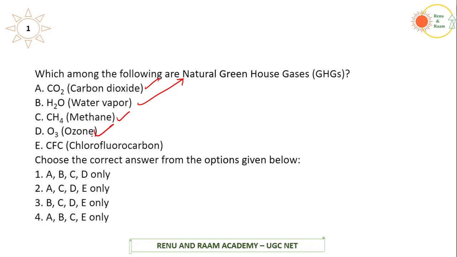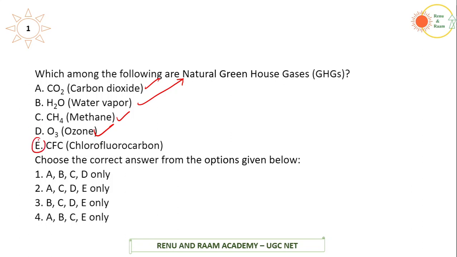And ozone, you know that we have two types of ozone. One is stratospheric ozone, the other one is tropospheric ozone. And even ozone is considered to be a greenhouse gas. Especially, mostly the ground level pollutants which create ozone also become a part of air pollution, which we have studied earlier. But ozone, in very small proportions, is also an important greenhouse gas.